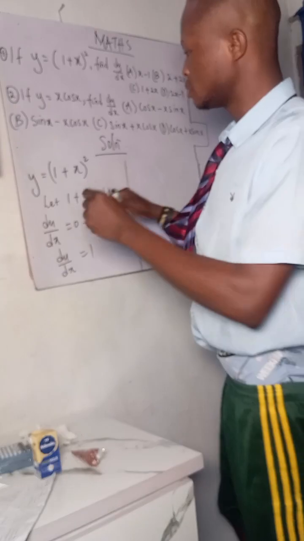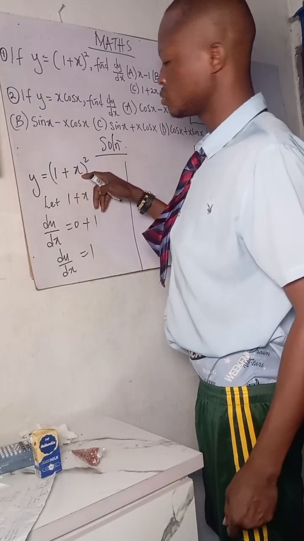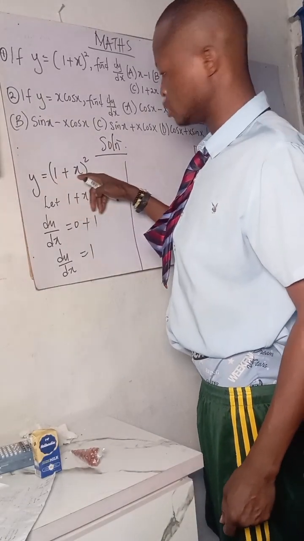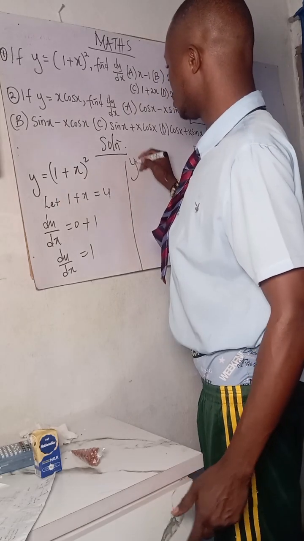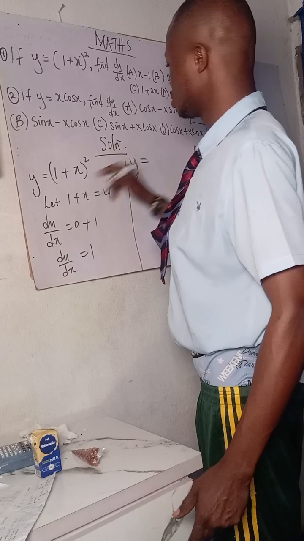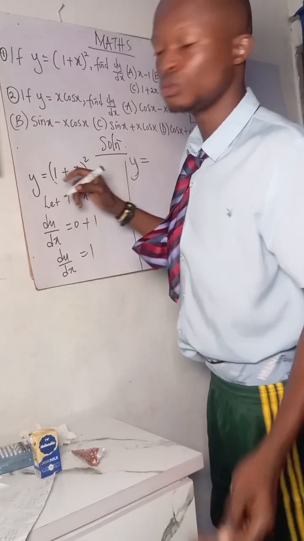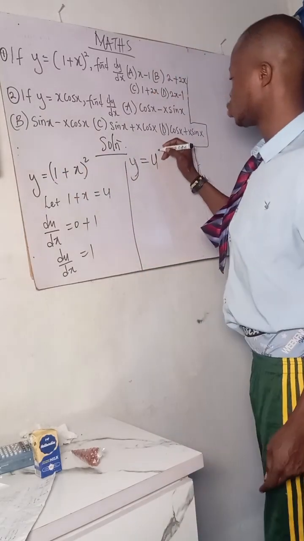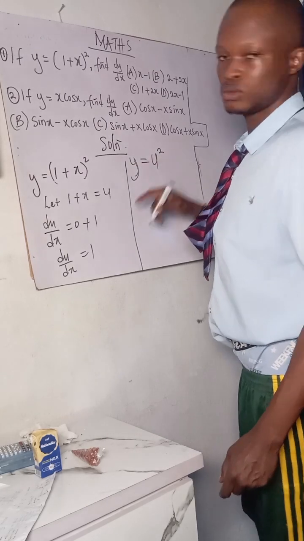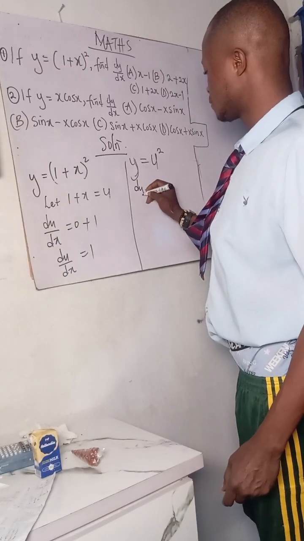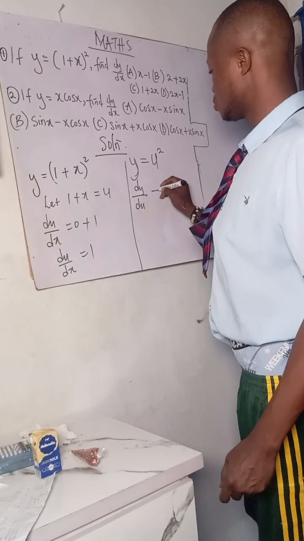Now remember, we say this place we call it u. We call everything here u. So that means y here alone equals this, and this place is u, so that means u squared. So I will differentiate y with respect to u. So I now say my dy over du, what is my answer?